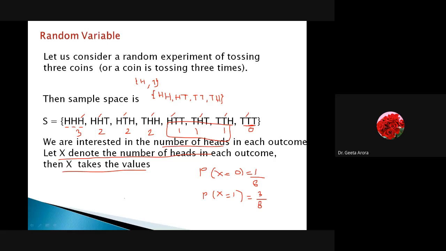Correct? So can you write down what is the probability of getting 2 hits? Write down the number in the chat box, I will see. And similarly, what is the probability of getting all 3 hits? Because as per the discussion, x can take the value either 0, 1, 2, or 3. So try out and let me know what is the value. Here you can see how many times 2 hits are coming.